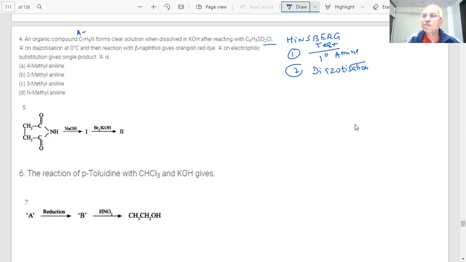Diazonium salt is being formed. So what type of amine is this? Aromatic. Aromatic primary amine. That is point number 2. Then what is the aromatic primary amine? The molecular formula is what? C7H9N.